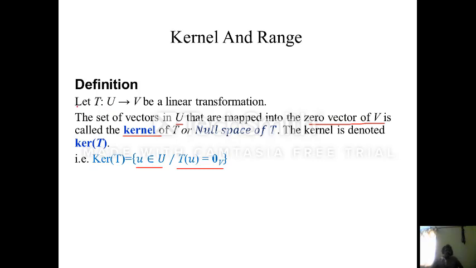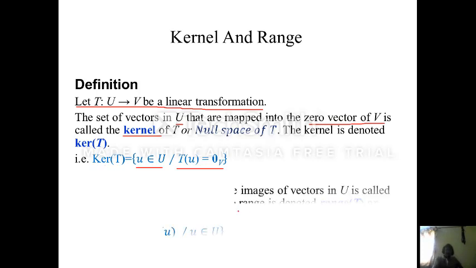See here, where T is a linear transformation from U to V. This is the kernel. Now we are going to see the range of a linear transformation.